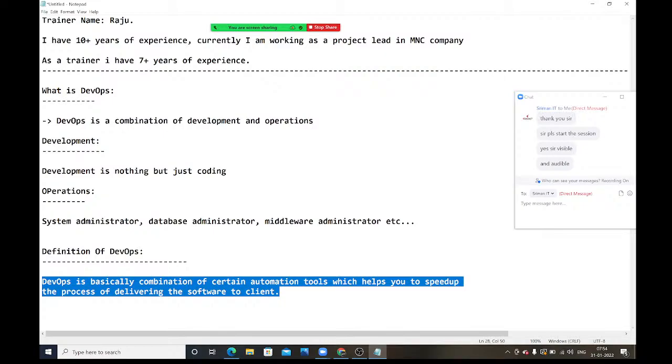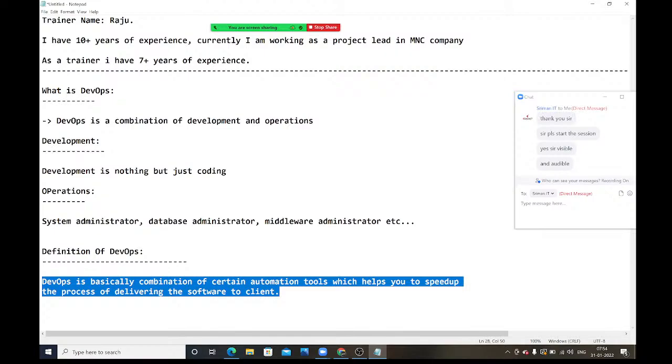How is it possible? By using these DevOps tools, we can deliver the software to the client as quickly as possible. Suppose you don't have this DevOps concept, it will take more time to deliver the software to the client. Why will it take more time? There were a lot of manual things we needed to do. Now, by using DevOps, whatever manual things are there, we are going to make them automated.